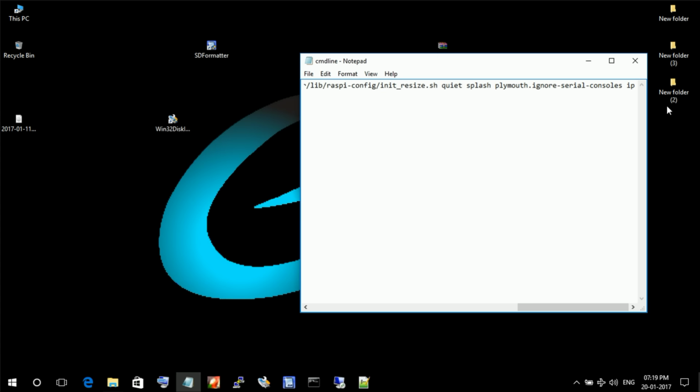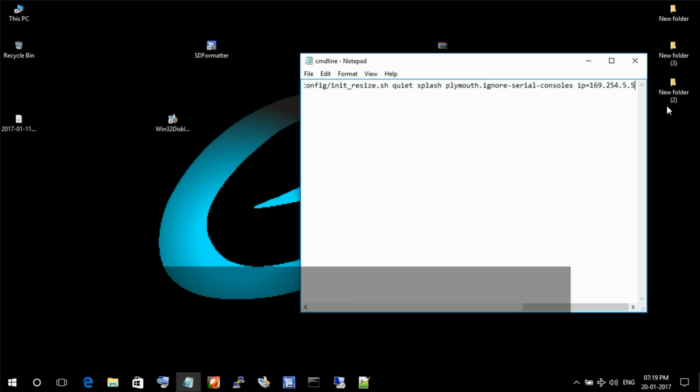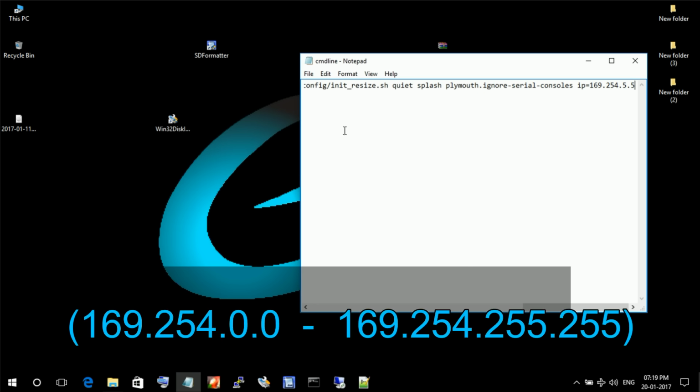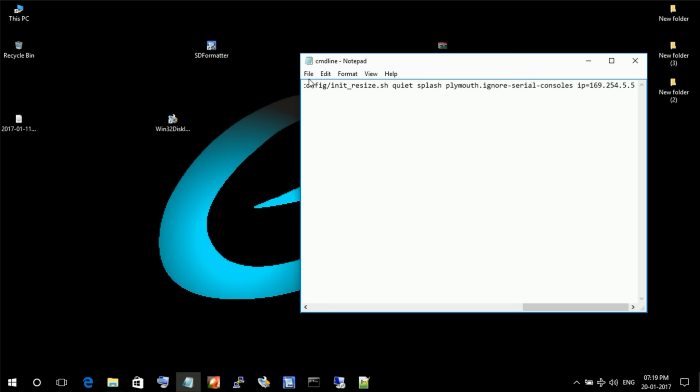Then type ip= 169.254.5.5. You can select an IP address in the range 169.254.0.0 to 169.254.255.255. I just selected 169.254.5.5. Then save it.